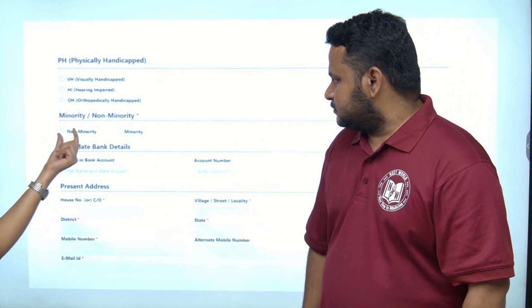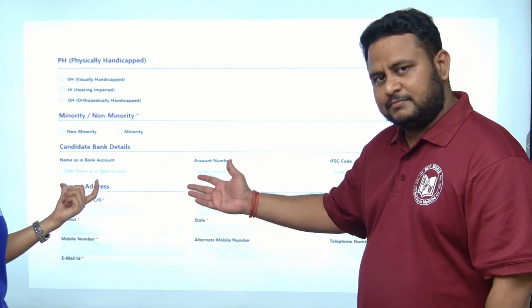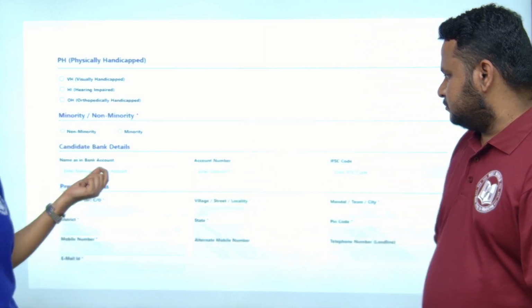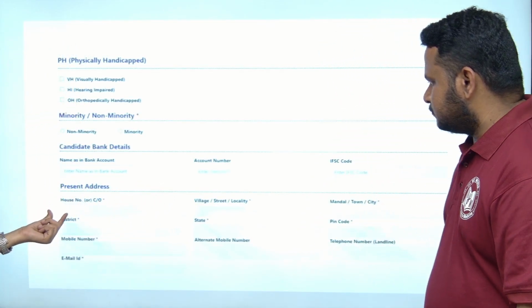Yes. Candidate bank details, you have to provide your bank details. If you don't have them, this is optional. No problem. If you want to provide, you can provide your parents' bank details also. Yes. And present address begins with your house number.